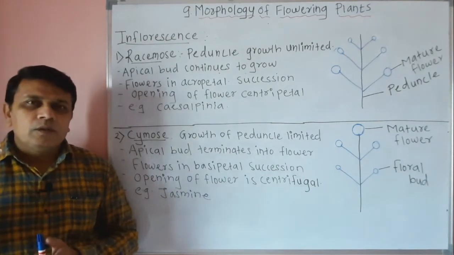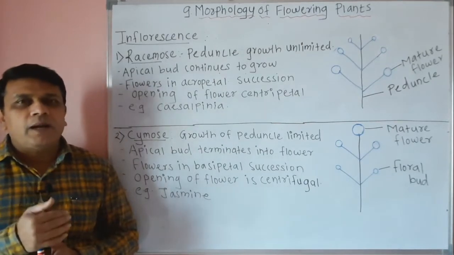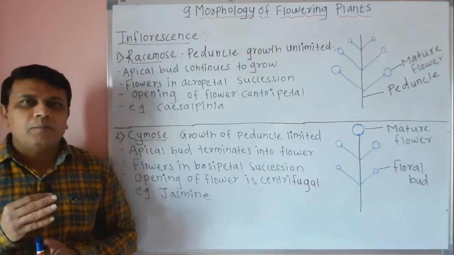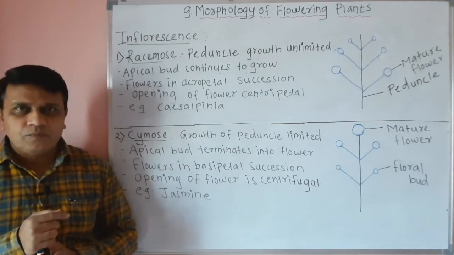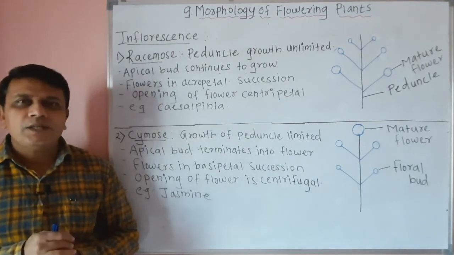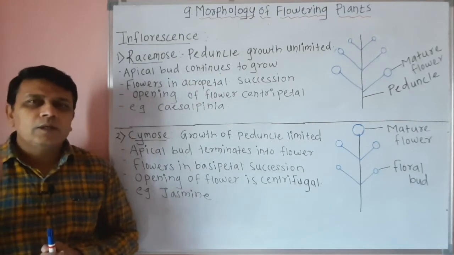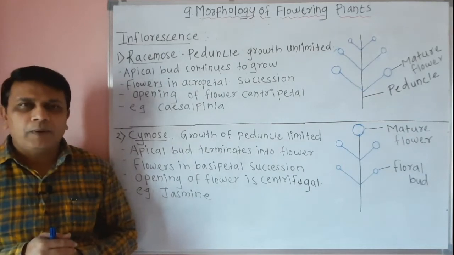So the parts of the plant, that is root, stem, then branches, then leaves, are called vegetative parts, while flower is the reproductive part of the plant.